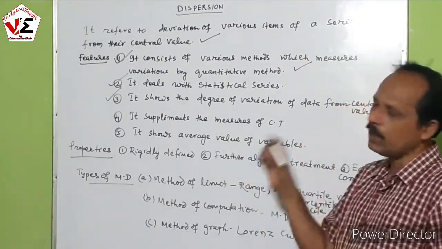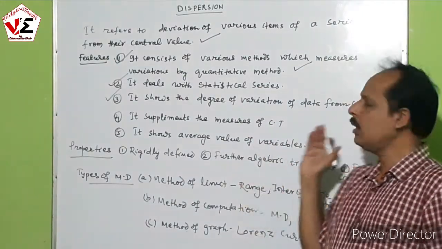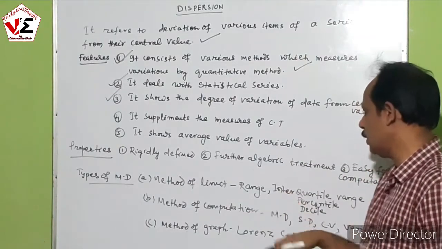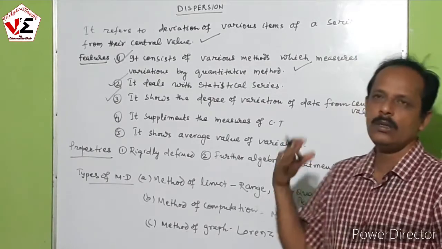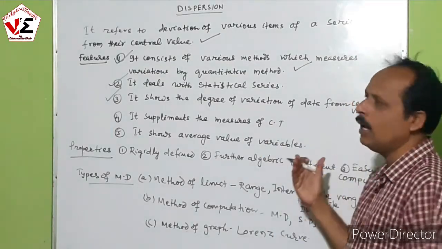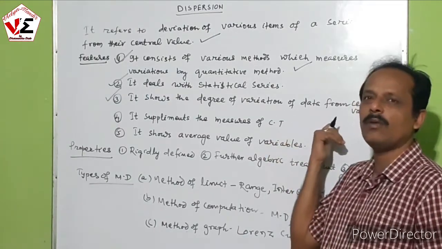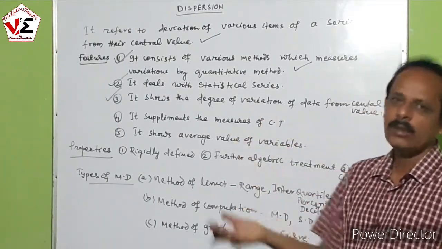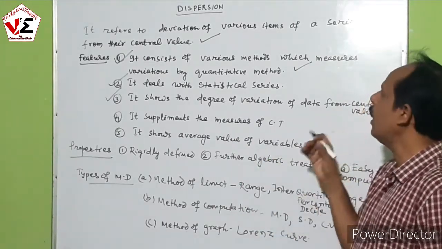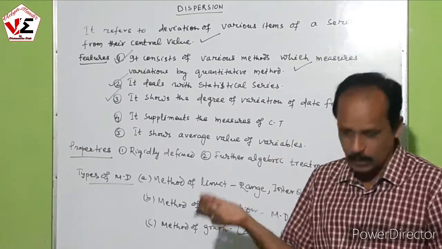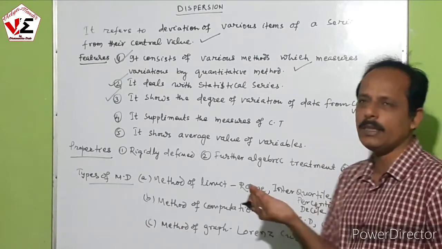That is supplemented by the standard deviation, quartile deviation, mean deviation, or the Lorenz curve. While studying measures of central tendency, we take this variable with the next study; dispersion is better than the measures of central tendency, so it is supplemented.